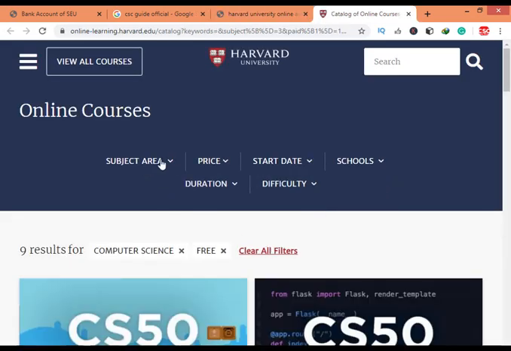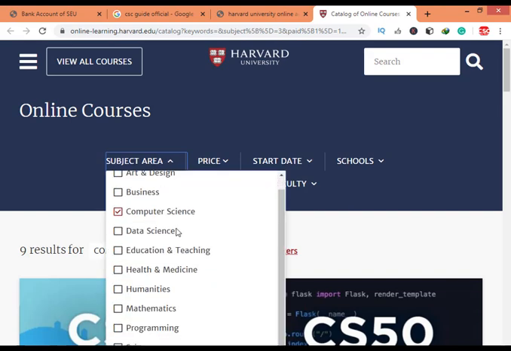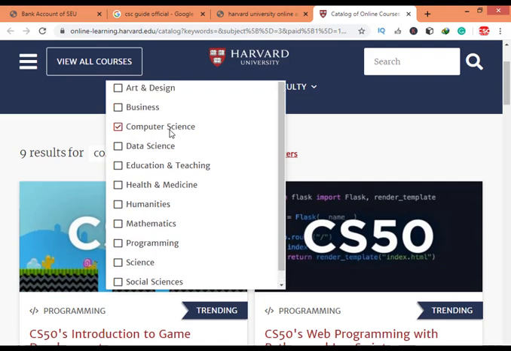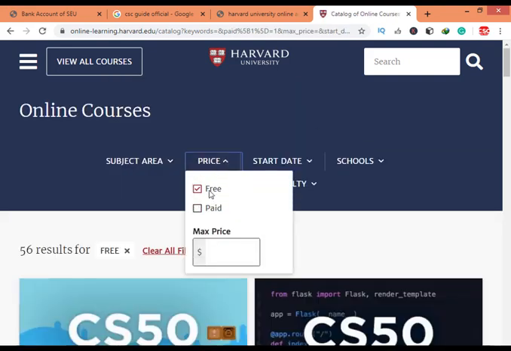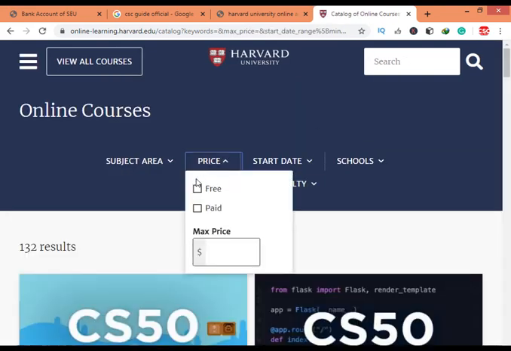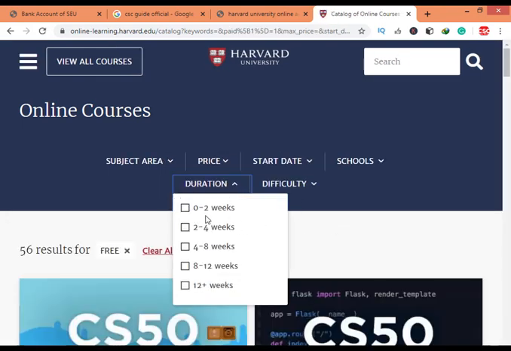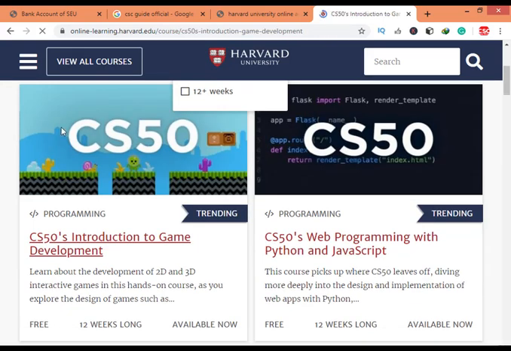the programs, and you select the area you want. If you want to select computer science, you click on computer science, and after clicking on computer science, the price is free, click on free. Okay, price is free. Now you can select a date according to your situation. Now we select free courses, any one.